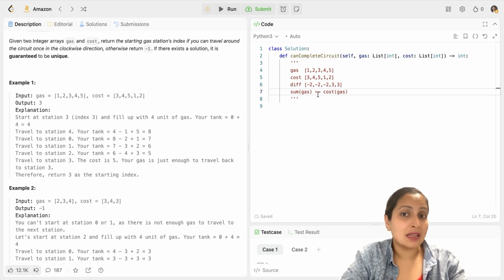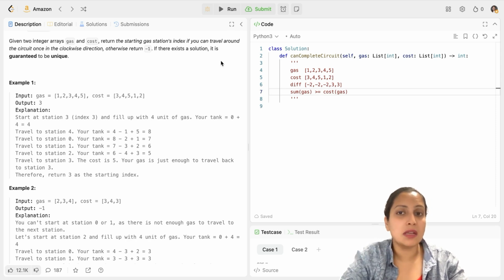Your sum of gas is equal to cost of gas. Hence your solution exists. And your starting index would be this index. That is 0, 1, 2, 3, third index. And that's your output here. So basically, you will start at third index, and that's how you will be able to finish the entire clockwise circle.